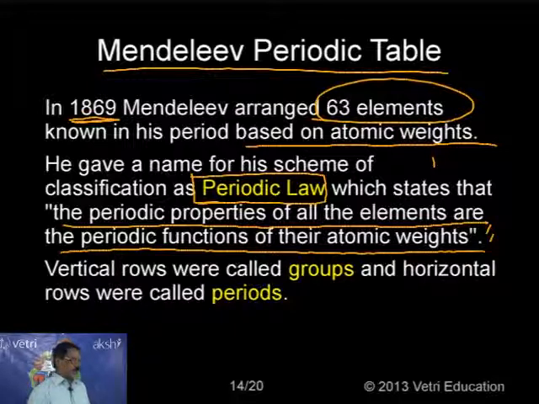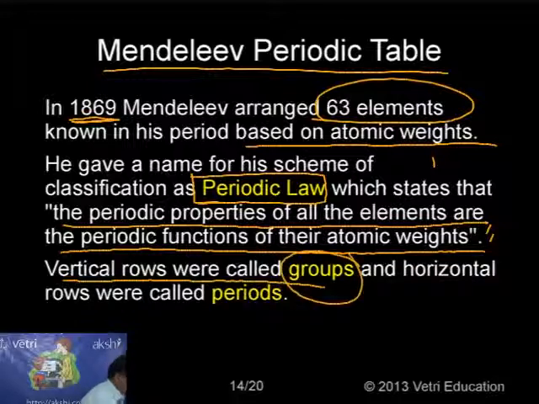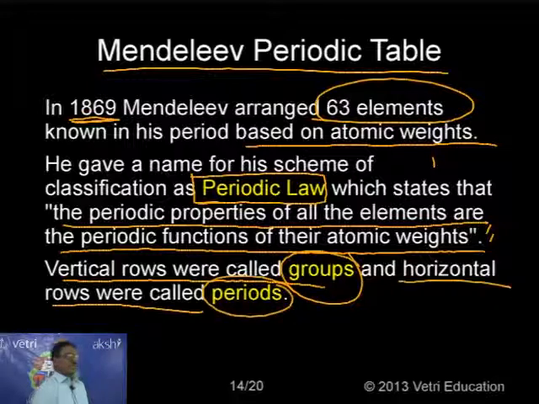Now, vertical rows were called groups and horizontal rows were called periods. So he introduced only two terms: one is group, another is period. He grouped all the 63 elements based on these groups and periods. So the periodic law was introduced only by Mendeleev.